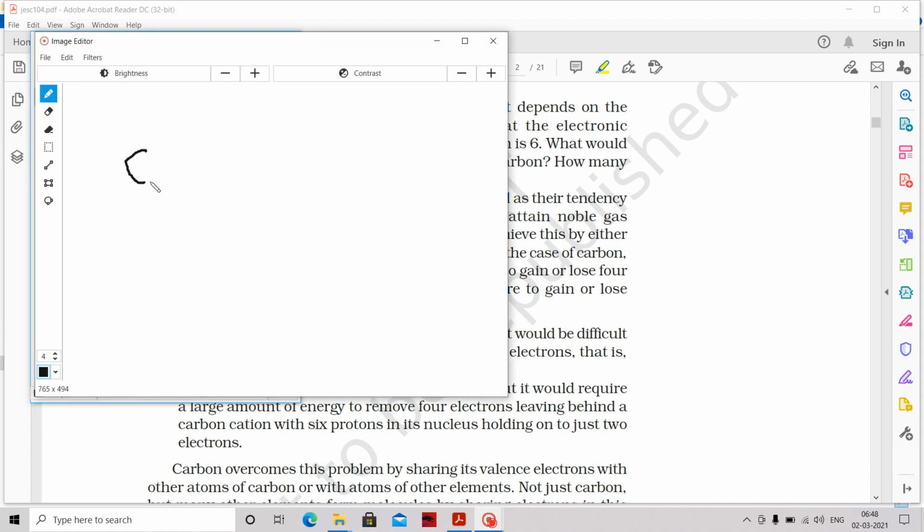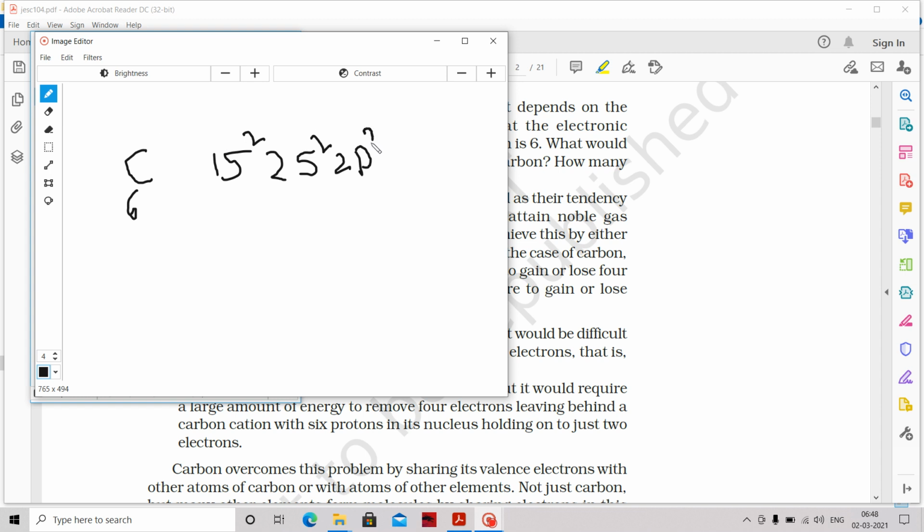You see the carbon, it has atomic number 6. So the electron configuration is 1s2, 2s2 and 2p2.